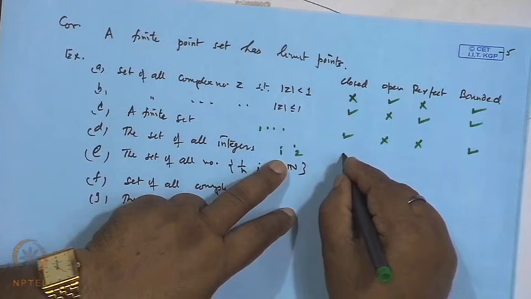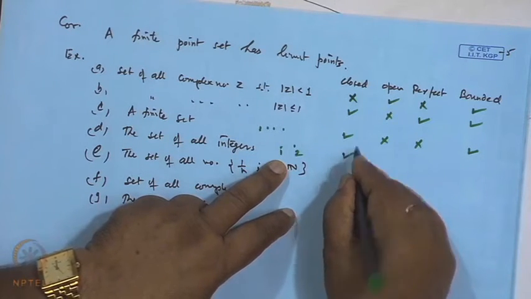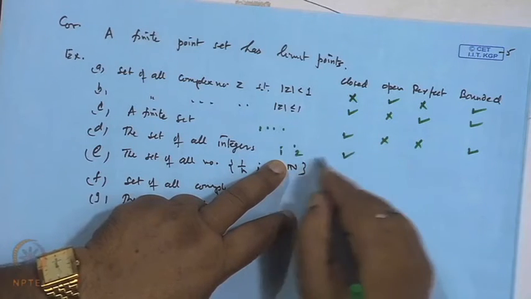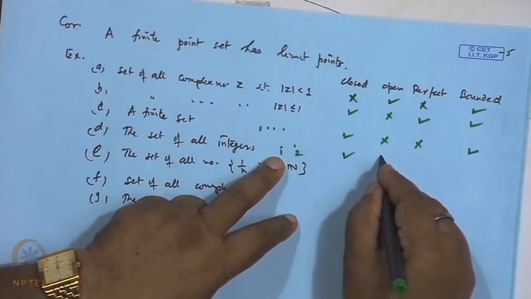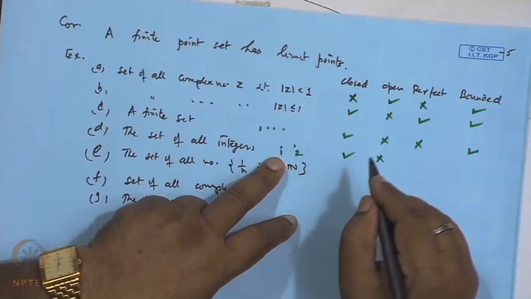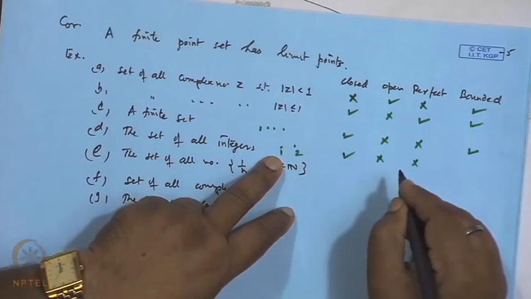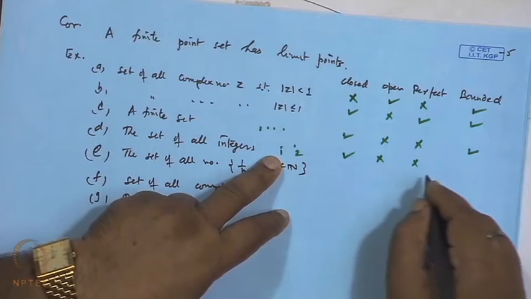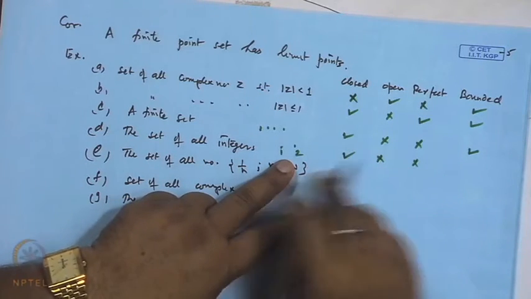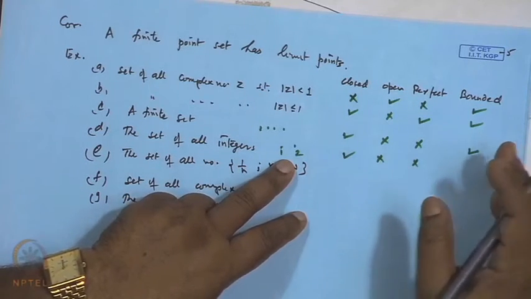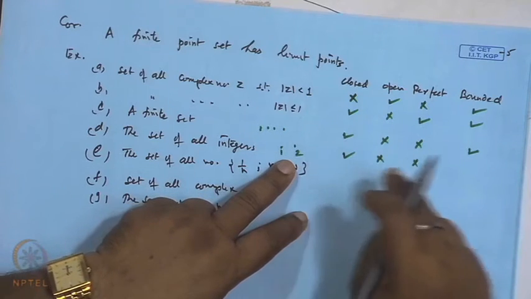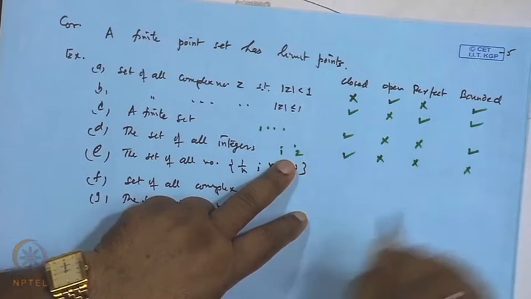So, we can say D is a closed set. But it is not open because the points are not interior. Again, every point is not a limit point, so it is not perfect. And whether this is bounded or not, obviously 1, 2, 3, and so on is an unbounded set. We cannot find an m such that all the points are less than or equal to m. So, this is not bounded.